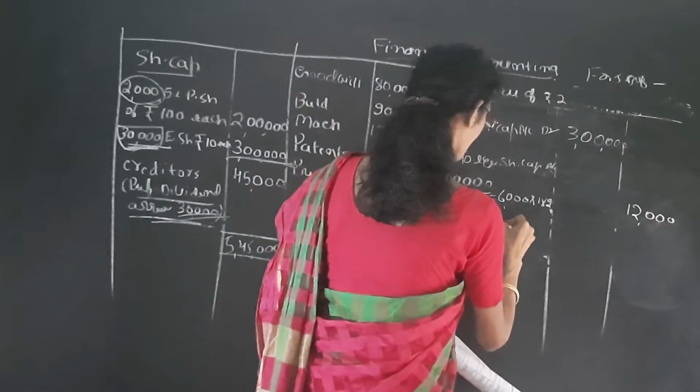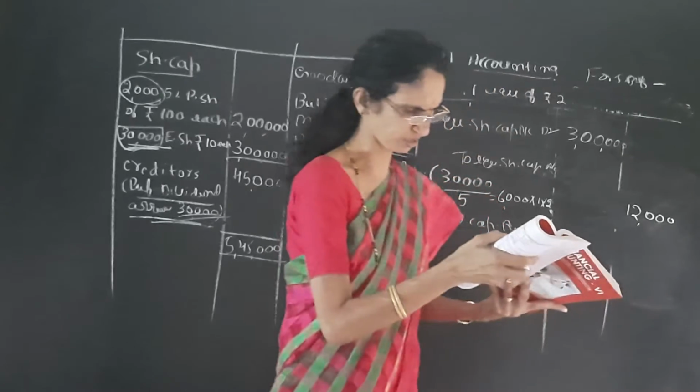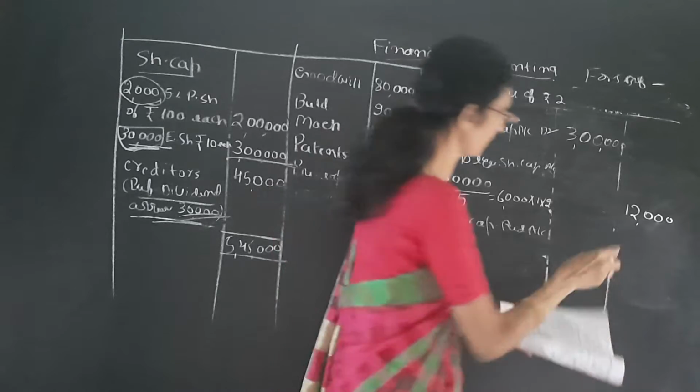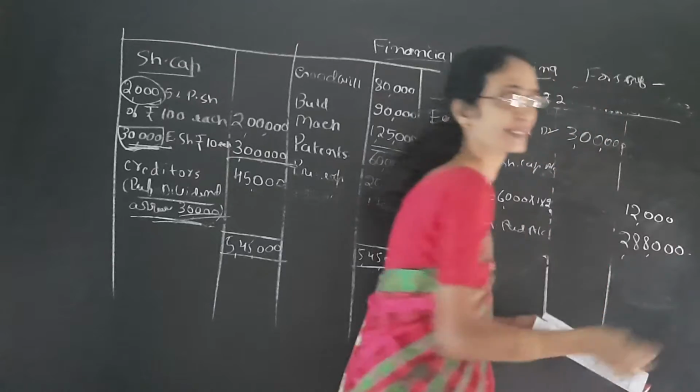So to capital reduction account, remaining balance, that is 3 lakh minus 12,000, comes to rupees 2 lakh 88,000.